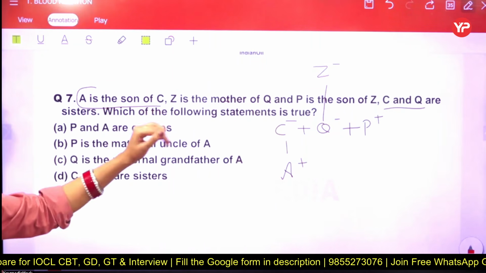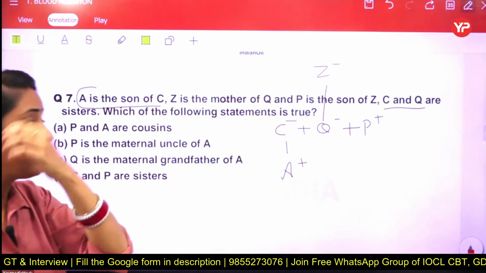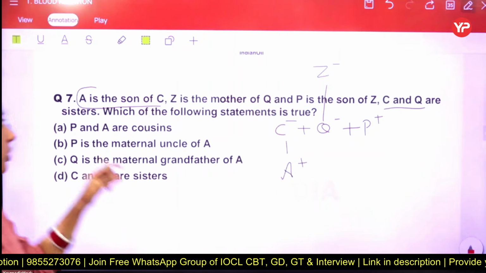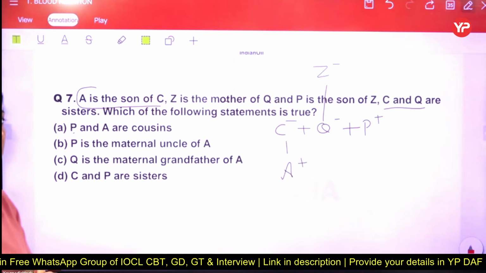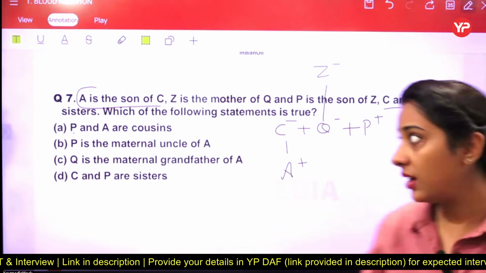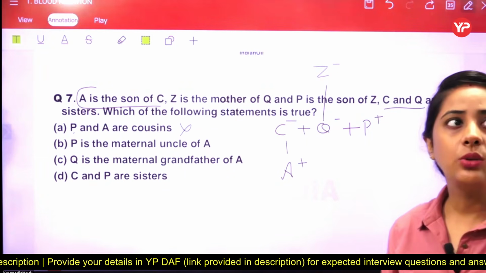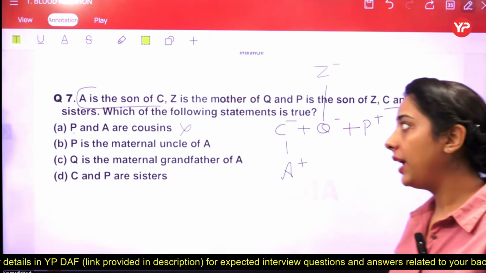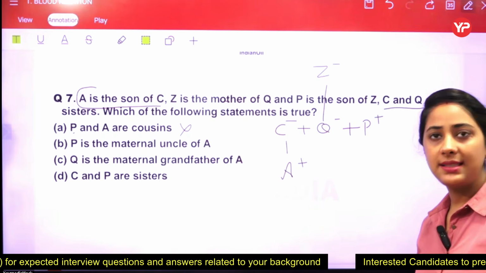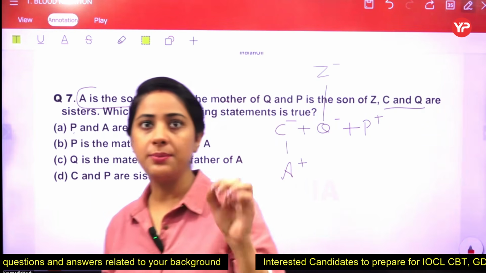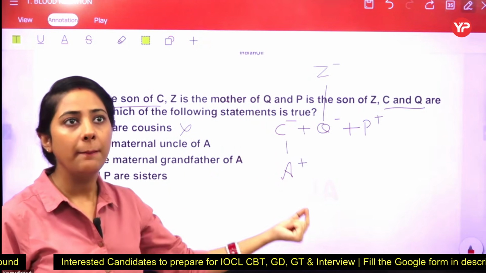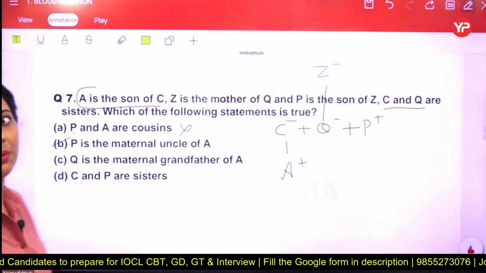Now we have solved this, and now the question is which of the following statements is true. So we have to follow each and every option and check each one of these. The first option, P and A are cousins. No, they both are not in the same generation. Then why is there a case of cousins? So this is the wrong one. Now moving to the second option, P is a maternal uncle of A. So yes, we can say that P is the uncle of A because P has a sister whose name is C, who is the mother of A. So that's how P becomes the maternal uncle here. So option B is the right one.